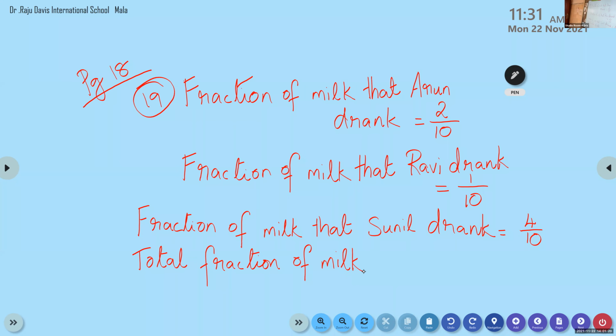Total fraction of milk that Arun, Ravi, and Sunil drank. There are 3 persons, so that's why we are writing all these 3 names.